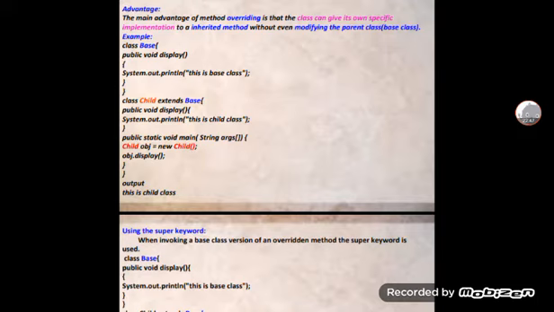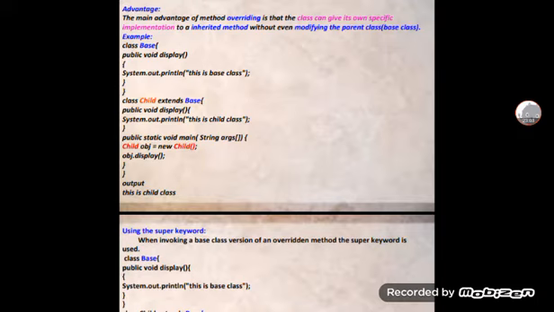For example, I am taking here a class named Base, public void display, System.out.println, this is a base class. In this, class Child extends Base.